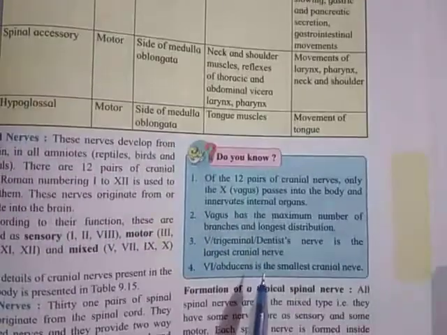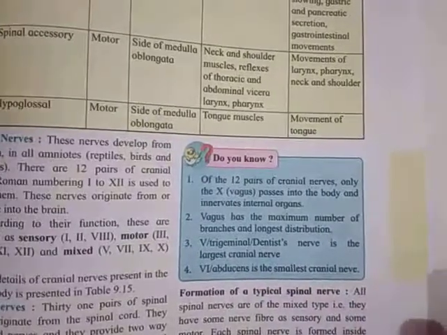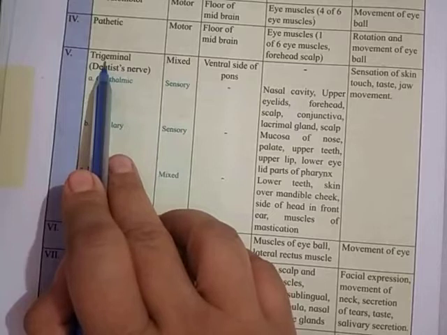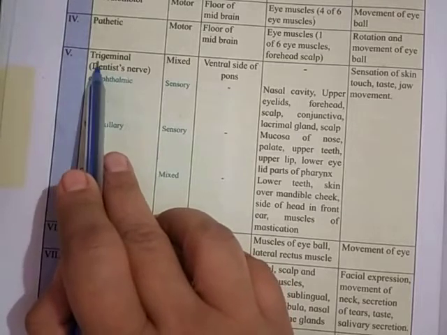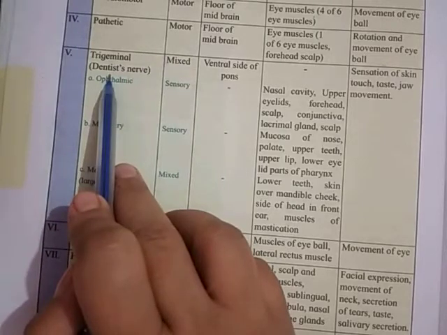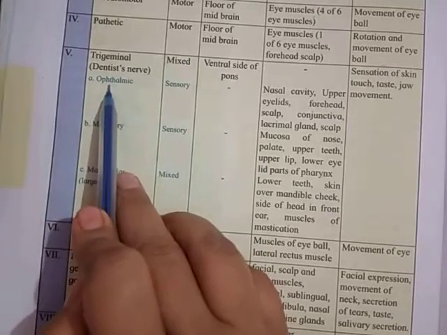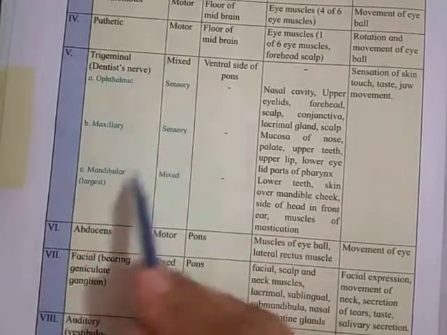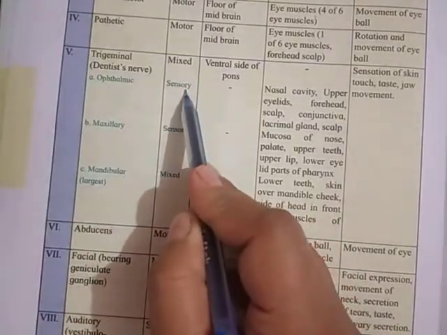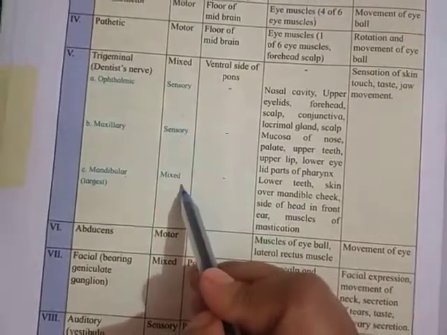Yes, so here 3 types of nerve we have seen. Here the 5th type of nerve, that is the trigeminal nerve, also called the dentist nerve, which has the ophthalmic, maxillary and mandibular divisions, of sensory and mixed type.